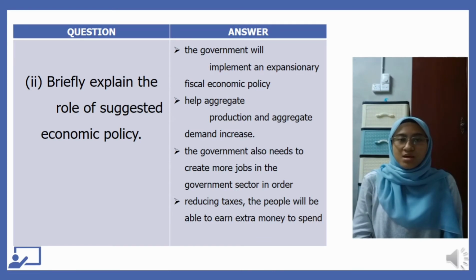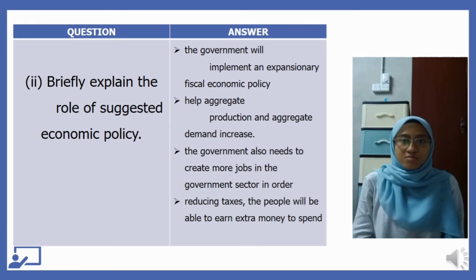For question C2, briefly explain the role of the targeted economic policy. The answer is: during the COVID-19 pandemic season, it is certain that the government will implement an expansionary fiscal economic policy because demand and supply decrease simultaneously. The role of the government in this expansionary fiscal policy is to reduce taxes and increase government spending. This can help aggregate production and aggregate demand increase.